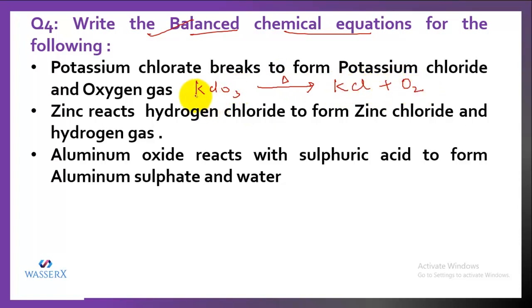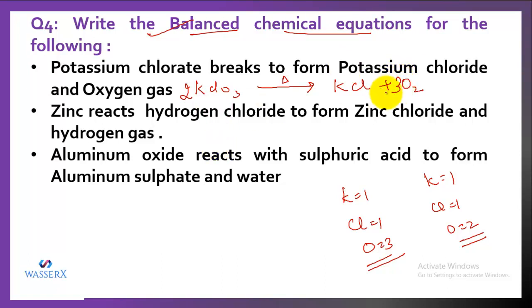So on the left hand side there is 1 potassium, 1 Cl and 3 oxygen. And on the right hand side there is 1 potassium, 1 chlorine and 2 oxygen. So let's balance it. That means we need to balance the oxygen atoms. So it is 3 and it is 2. So we can make them 6 by writing 2 on this side and 3 on this side. Now oxygen is balanced.